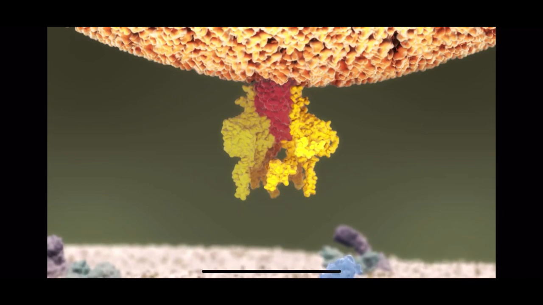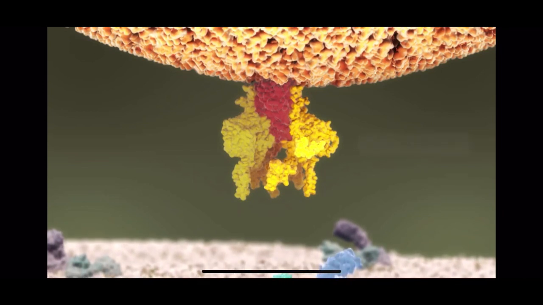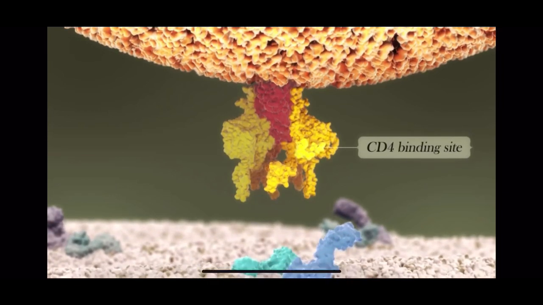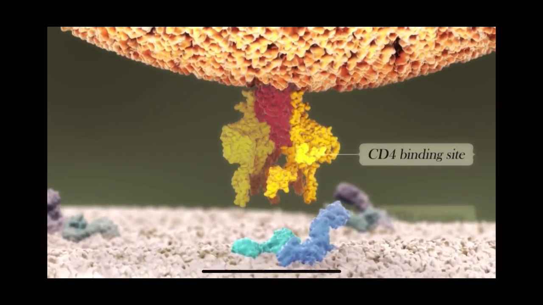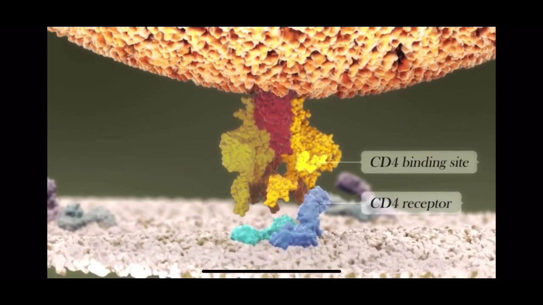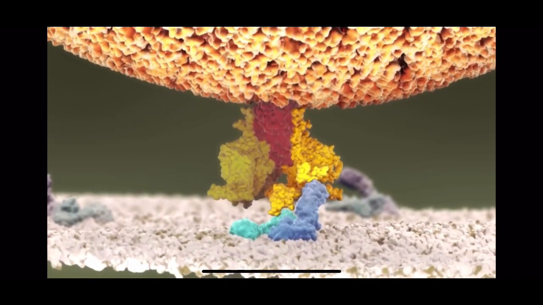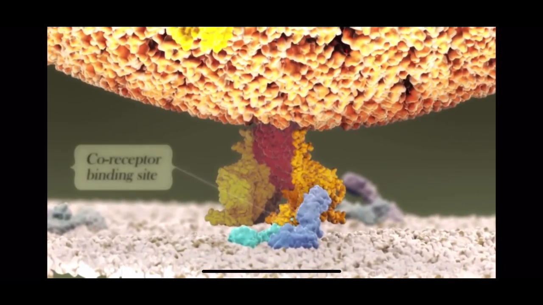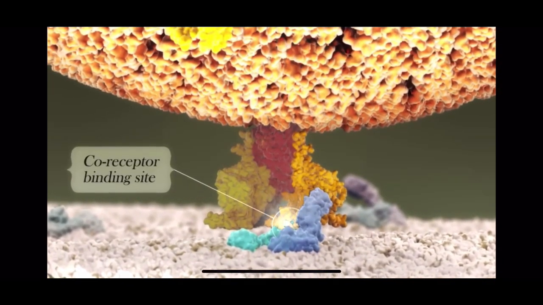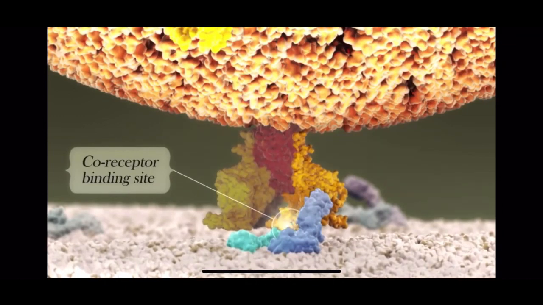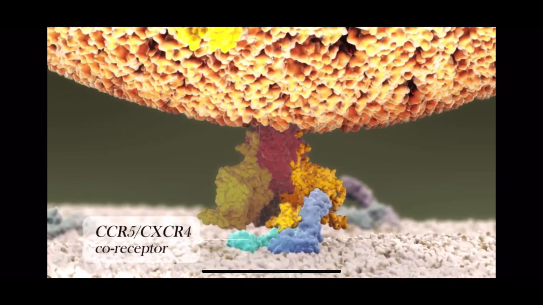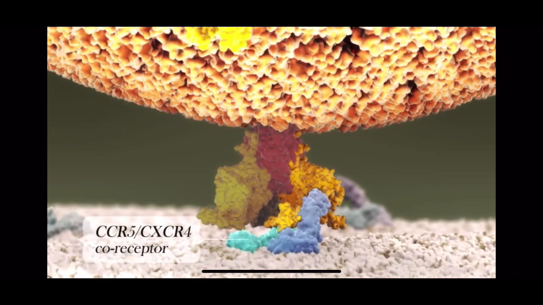GP120 then undergoes further internal rearrangements in the region surrounding the CD4 binding site, which enable it to adopt a CD4 binding competent state. Once in the CD4 binding competent state, GP120 can bind to the CD4 cell. Following binding to CD4, GP120 undergoes further folding, which leads to exposure of its co-receptor binding site. Exposure of the GP120 co-receptor binding site enables engagement of the chemokine CCR5 or CXCR4 co-receptors.